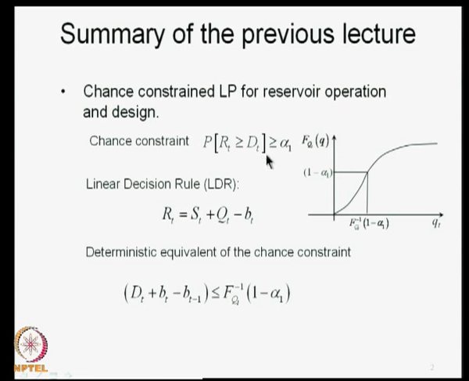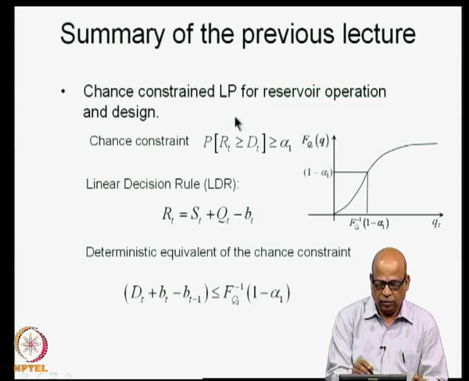And then we went on to discuss the deterministic equivalents, because once you have the chance constraints, you cannot use the simplex algorithm etcetera straight away. The chance constraints have to be converted into their deterministic equivalent, and then you use your simplex algorithm or whatever software that you have for solving the linear programming problem on this deterministic equivalent. So, in the last class, we checked how we convert the chance constraint of the form probability that RT greater than or equal to DT is greater than or equal to alpha 1. This is a chance constraint.